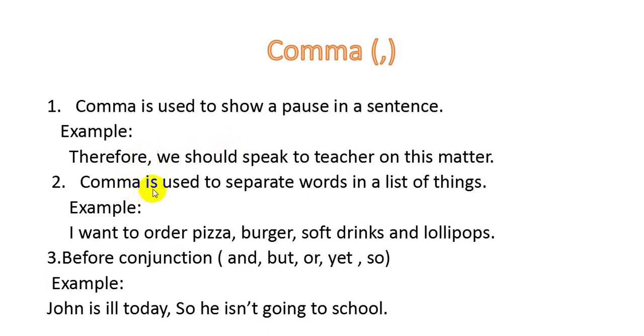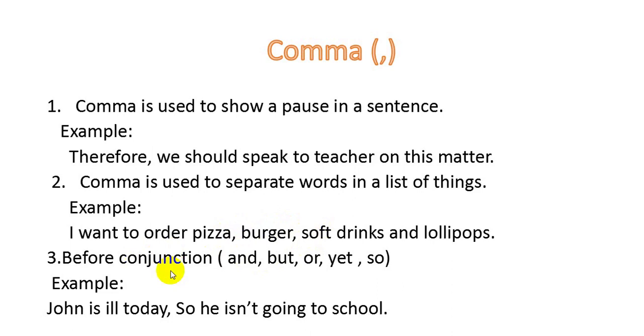Now let's move to the second rule. Comma is used to separate words in list of things. So whenever there is a list in a single sentence, we use comma to separate the things. Let's see an example. I want to order pizza, burger, soft drinks and lollipops. So we have a list here: pizza, burger, soft drinks and lollipops. So when we are separating the list, see here we are using comma to separate them. So pizza, burger, we are using comma to separate.